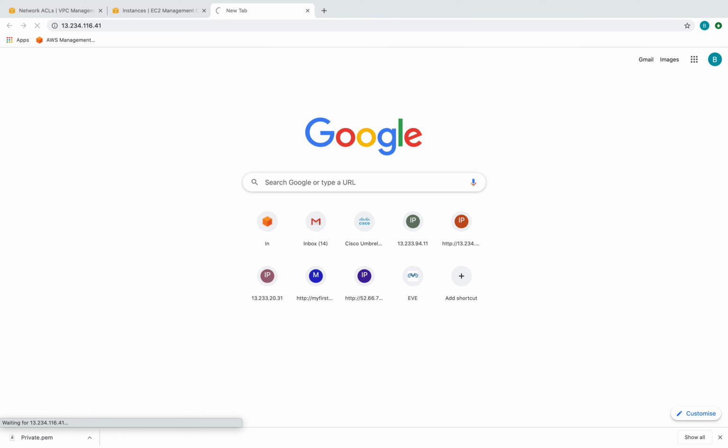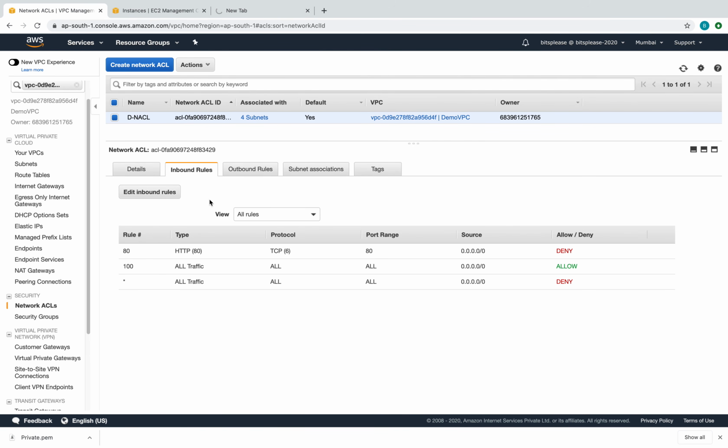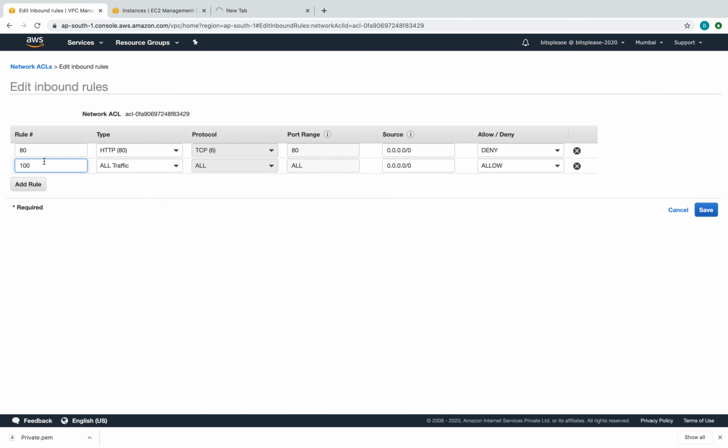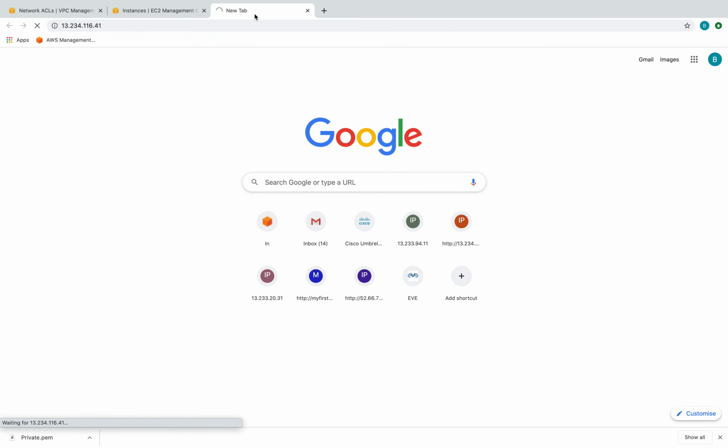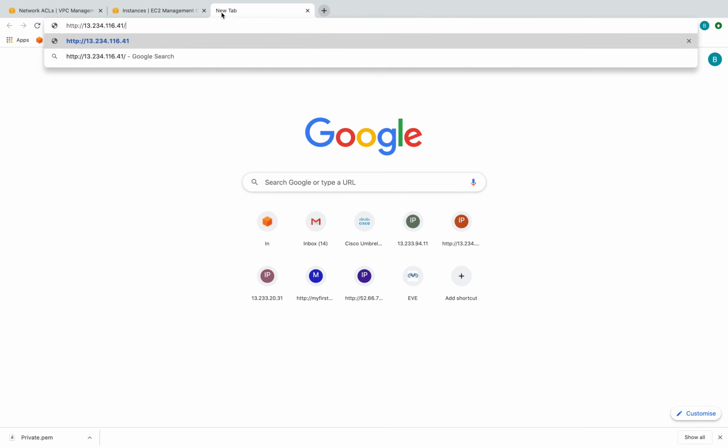So let's go back. The other thing I want to show you here is if I edit the inbound rule and change this from 80 to say 200, it will not have any impact, because the first rule which is going to be hit is the all traffic one. Let's save this and pick this again. There you go, now I'm able to connect. So it's very important to notice the sequence number and put the correct sequence number based on what you need.